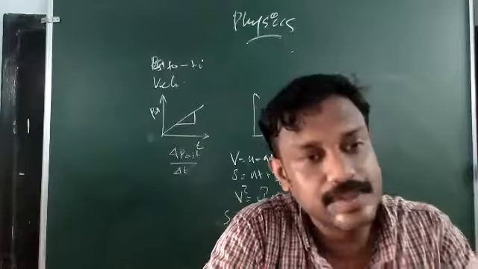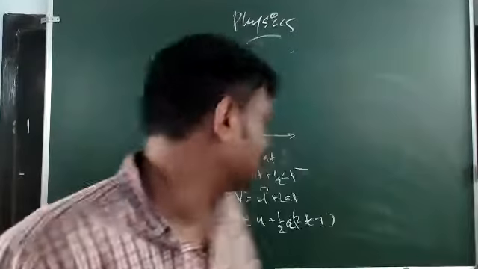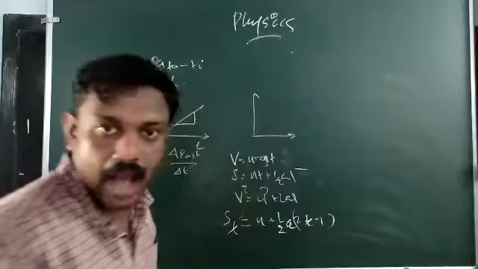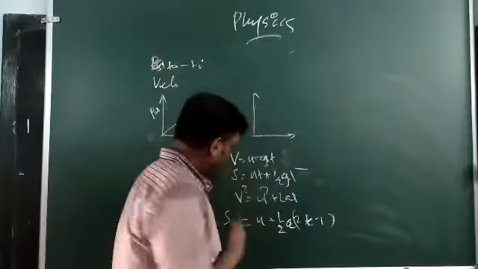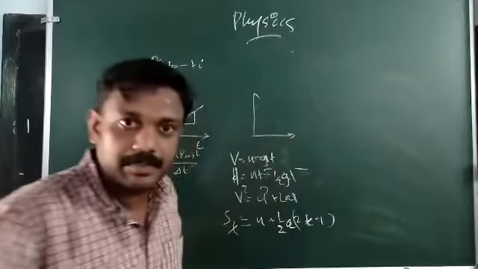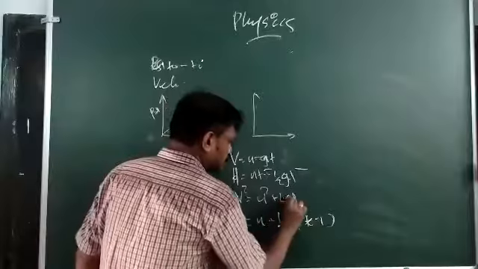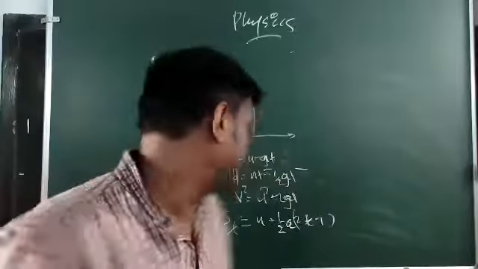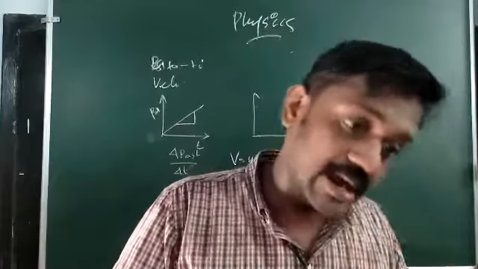One more is there, that is equations of motion under gravity. Equations of motion under gravity, changes came here. a is equal to g, t if the particle is coming down, or minus g, t if the particle is going up. v equals u t plus half g t square if it is coming down, and s is taken as h down, and u t plus or minus half g t square if the particle is moving in the upward direction. It is also 2gs if the particle is moving down, and minus 2gs if the particle is moving up. So those are the equations of motion under gravity.